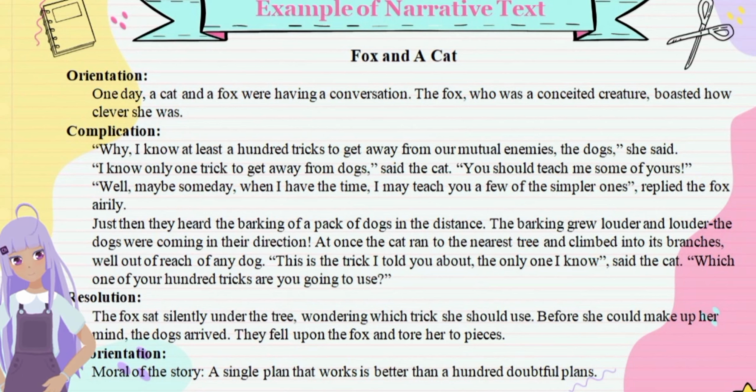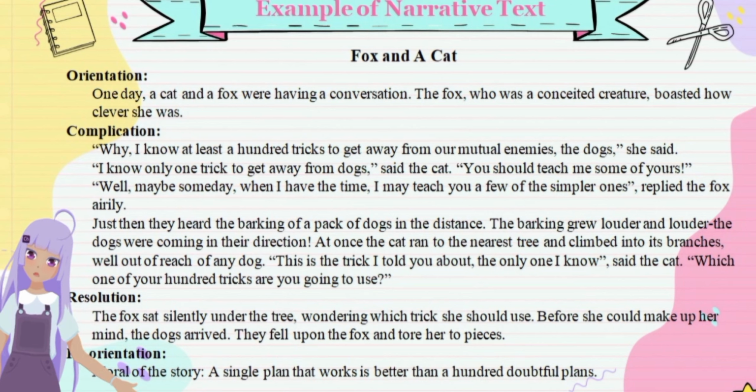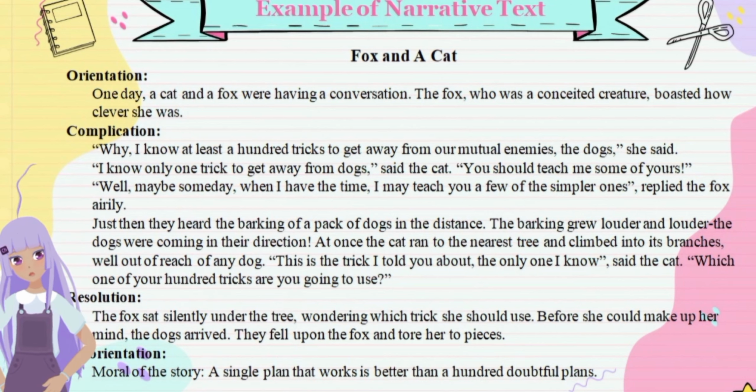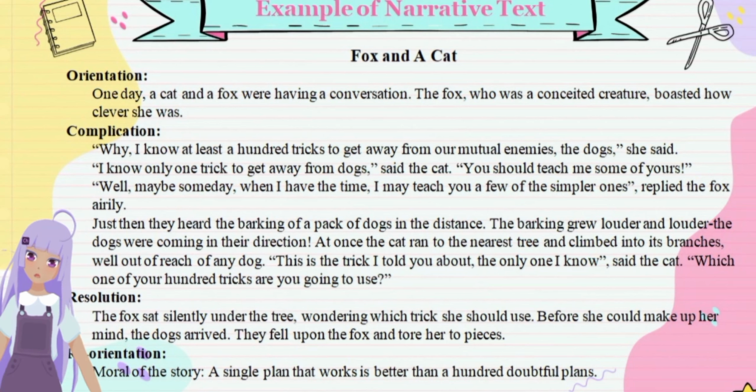Just then they heard the barking of a pack of dogs in the distance. The barking grew louder and louder. The dogs were coming in their direction. At once the cat ran to the nearest tree and climbed into its branches, well out of reach of any dogs. "This is the trick I taught you about, the only one I know," said the cat. "Which one of your 100 tricks are you going to use?"